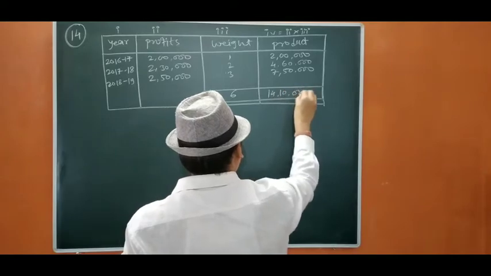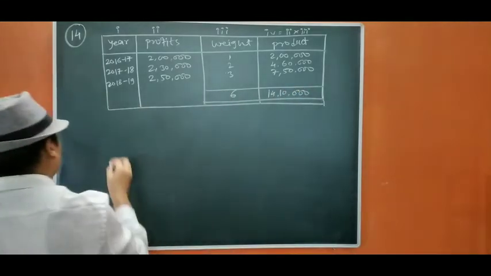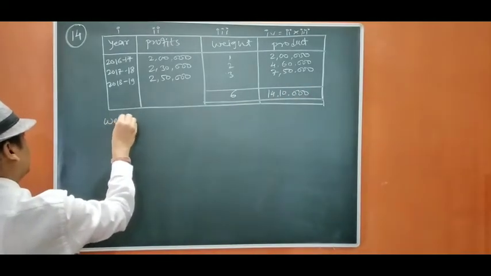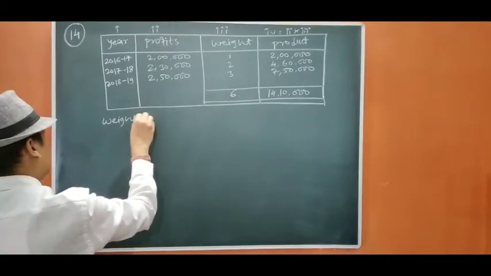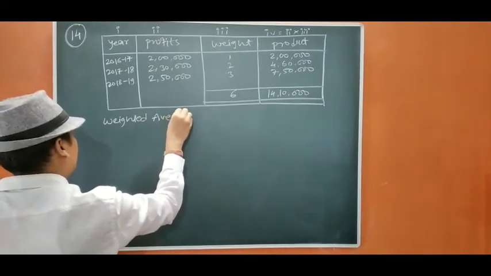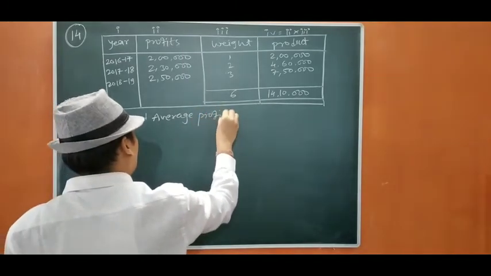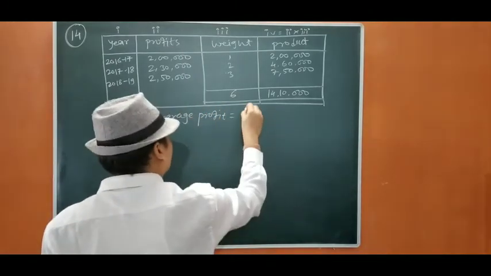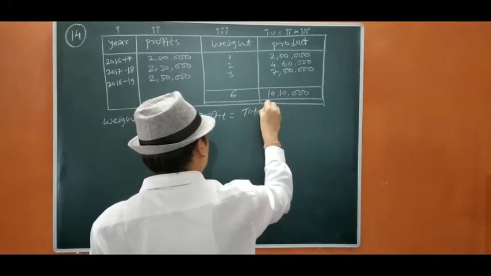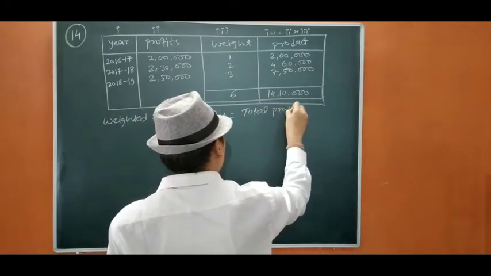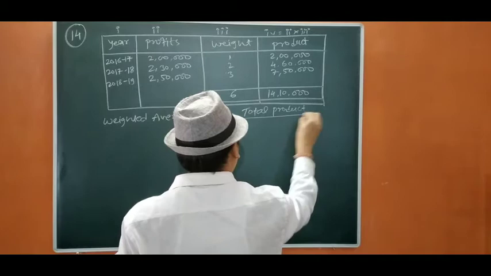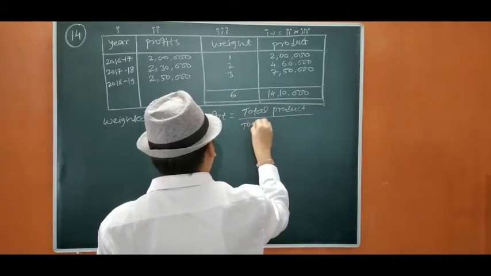Okay. Now we are going to find out the weighted average profit equals total product upon total weight.